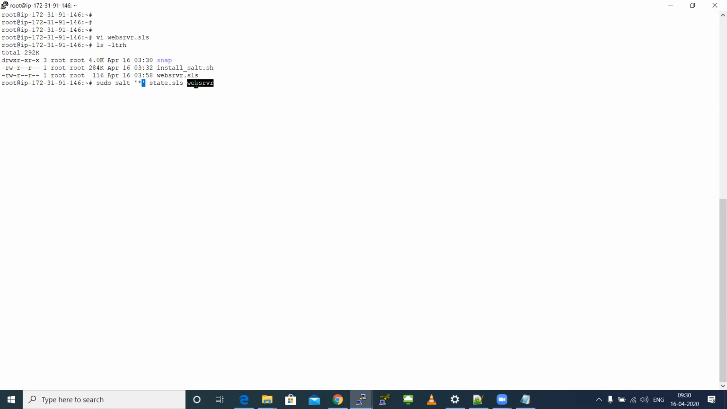Now, if I execute this, I will get an error. No matching SLS found for web server in environment base. Can anyone tell me what this actual error is?